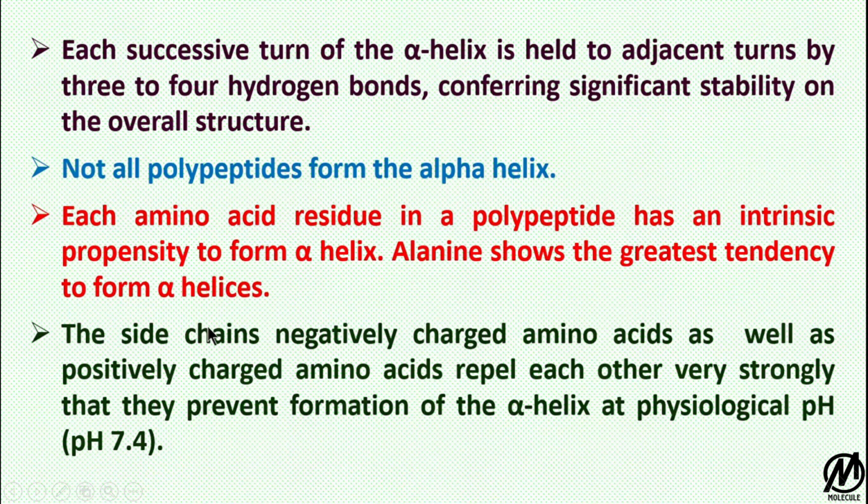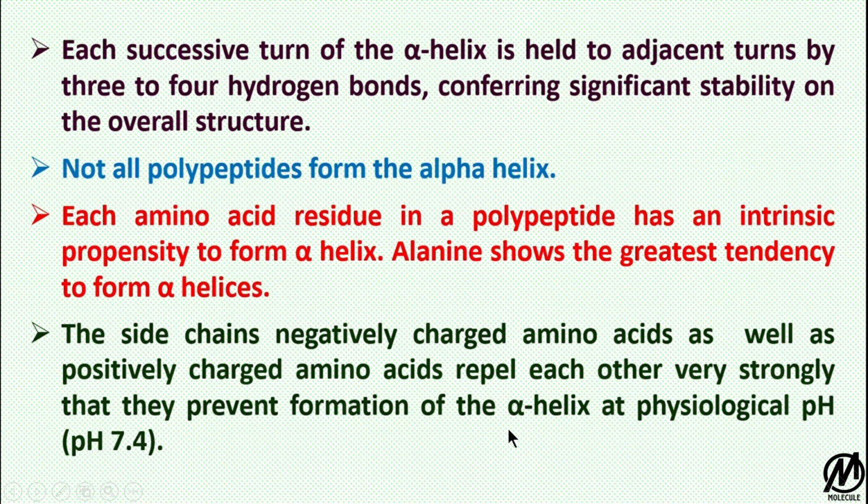We also know that there are some negatively charged amino acids and some positively charged amino acids which, when they come close to each other, repel each other, which causes destabilized structures in the alpha helix. They don't favor the formation of the alpha helix in this case because they repel each other, and if they are repelling each other, stability will not be maintained.